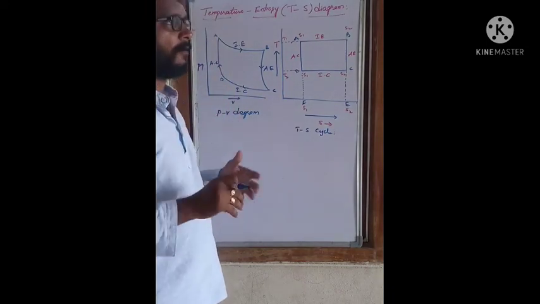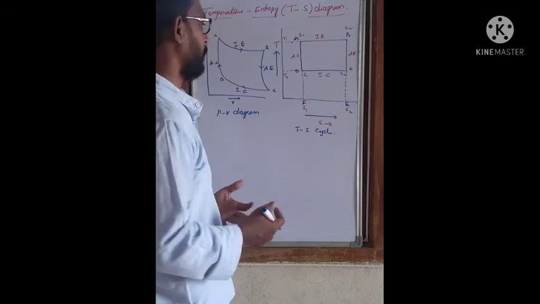Let us see how we can find out the available thermal energy.